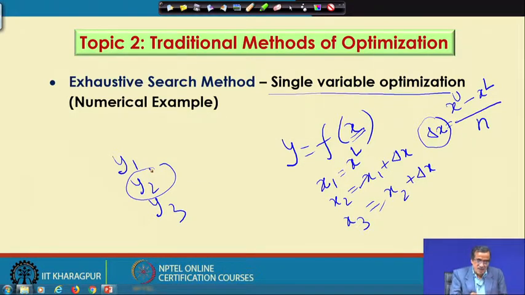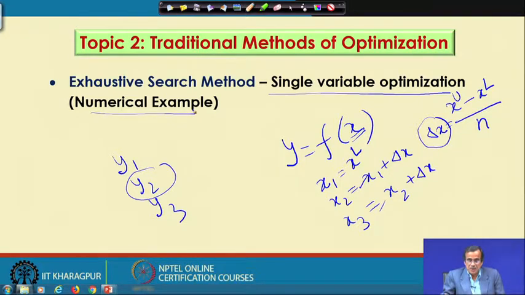So, by using either the greater than or the less than sign, we can control and we can solve either the maximization problem or the minimization problem. Now, this method, the exhaustive search method, we discuss with the help of one numerical example,